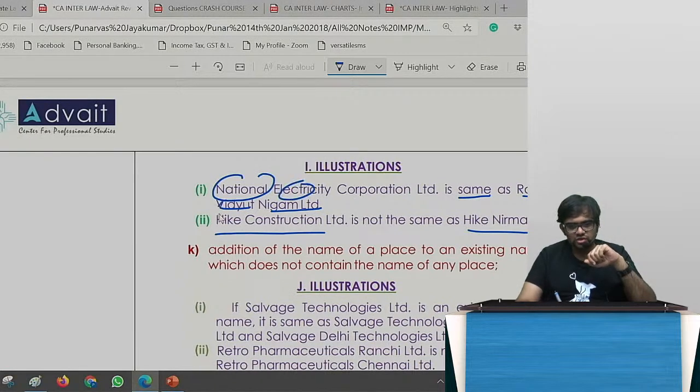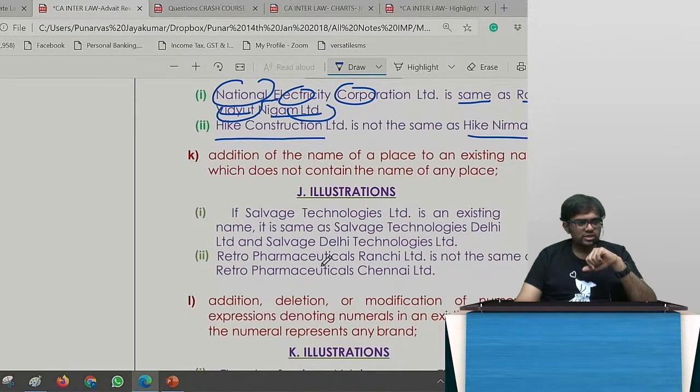Rashtriya Vidyut Nigam Limited. Correct? So these are the things. So addition of the name, etc., of a place exists which does not contain the name of any place.